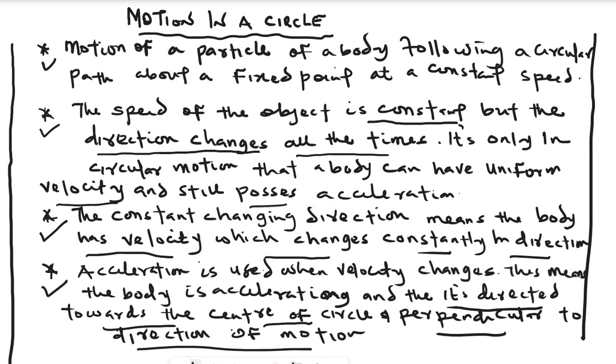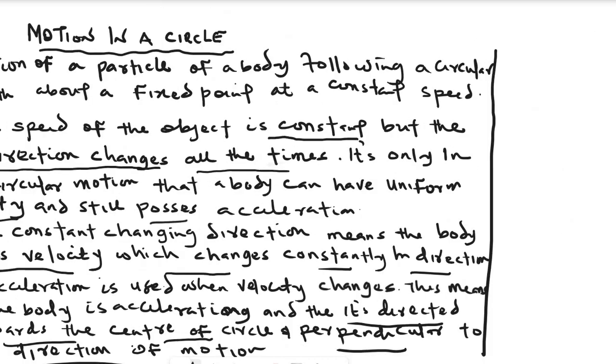Remember, a body undergoing circular motion does so with a constant speed but changing direction. Once the direction is changing, the body is accelerating, and the acceleration is always directed toward the center of the circle and perpendicular to the direction of motion. Now, these are the simple definitions of motion in a circle. Now let's see the terms we use in circular motion.